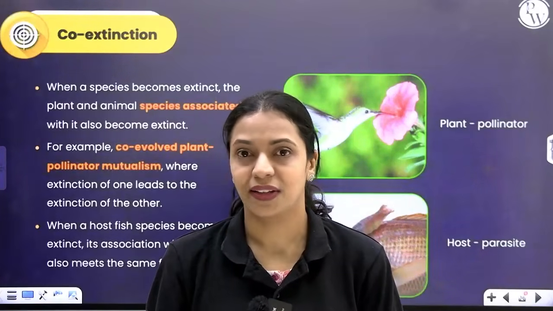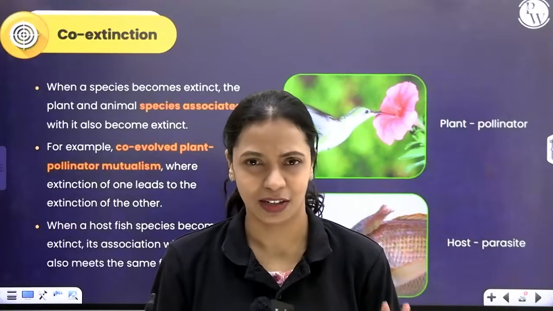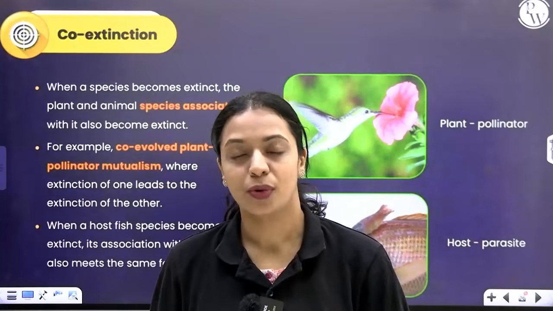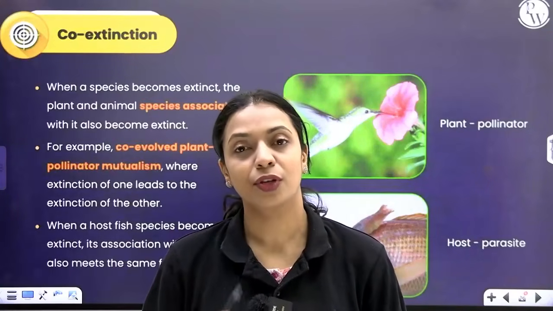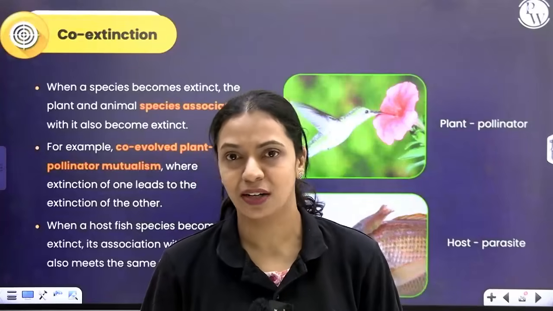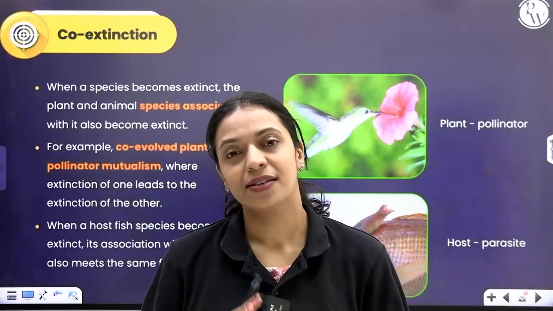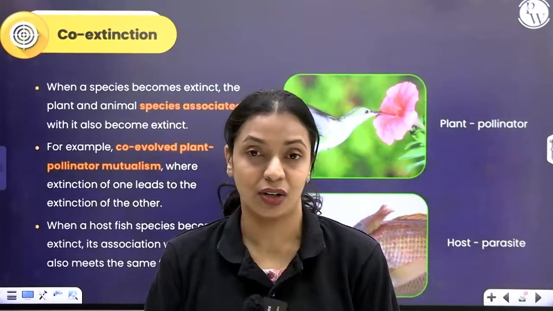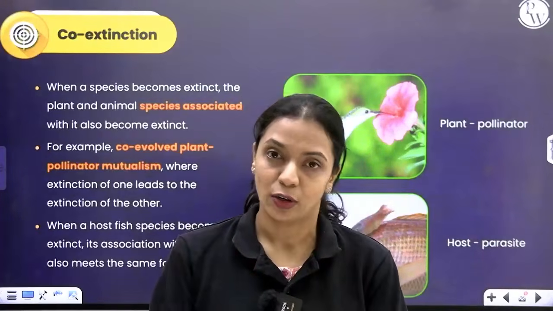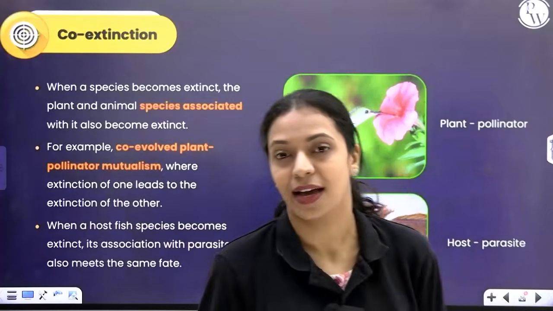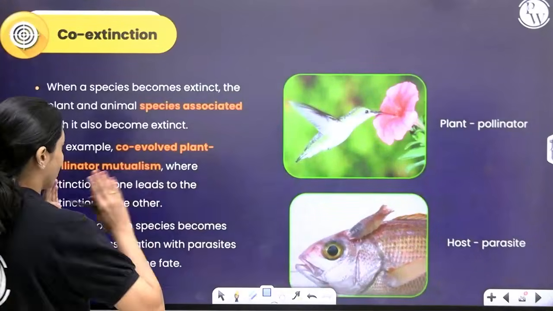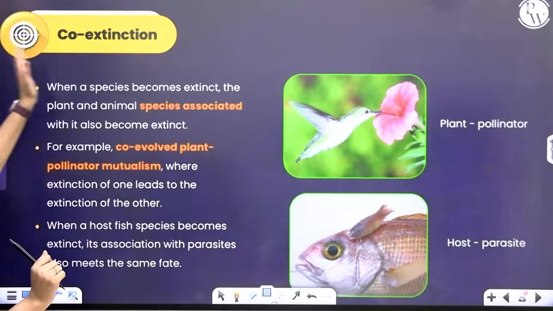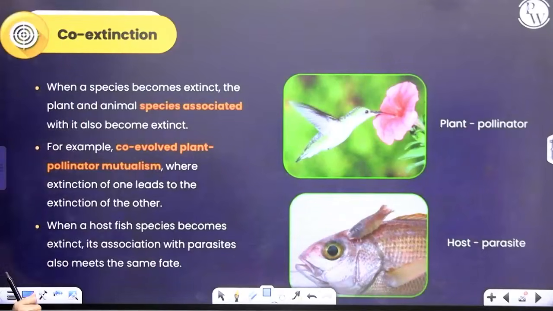Okay, there is mutualism between two species. Let's say there is a moth and there is this yucca plant. We've learnt about that, so I'm taking that example. So if the yucca moth goes extinct, the yucca plant also could go extinct because there is no pollinator for it. If the yucca plant goes extinct, the yucca moth could go extinct because it doesn't know where else to lay eggs, right? So sometimes if an organism is dependent on another organism in an obligate manner, like it cannot survive without it, in that case, if that organism goes extinct, the other one also has high chances of going extinct. So both of them could go extinct simultaneously in a very short period of time. Since it's happening almost together, we call it co-extinction.